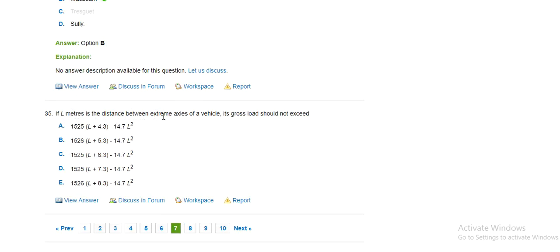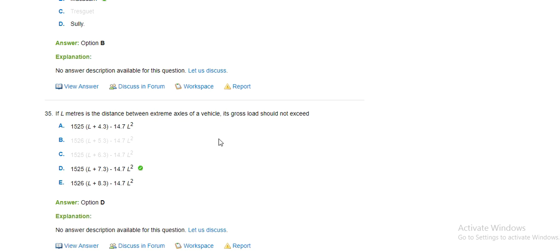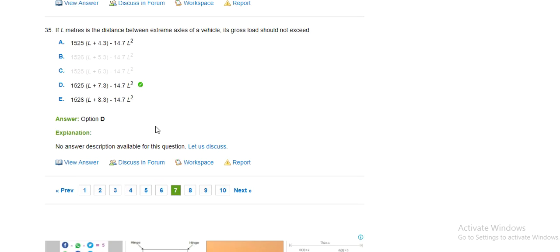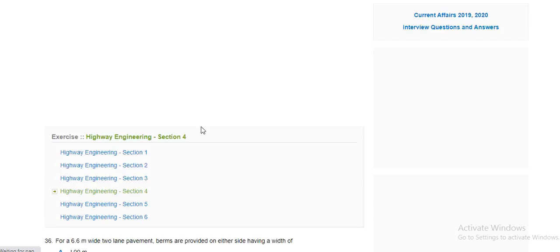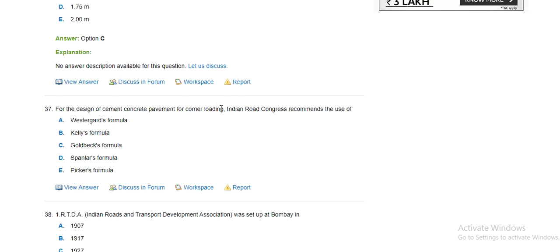If L is the distance between the extreme axles of vehicles, the gross load could not exceed 1525 L plus 7.73 minus 14.7 L square and goes to next. For a 6.7 wide pavement, beams are provided either side having width of 1 meter, 1.25 meter, 1.5 meter.